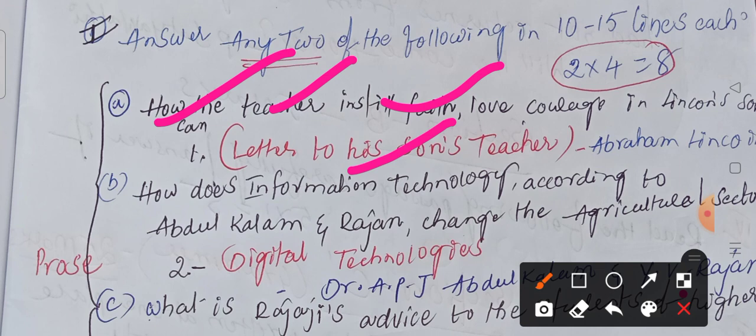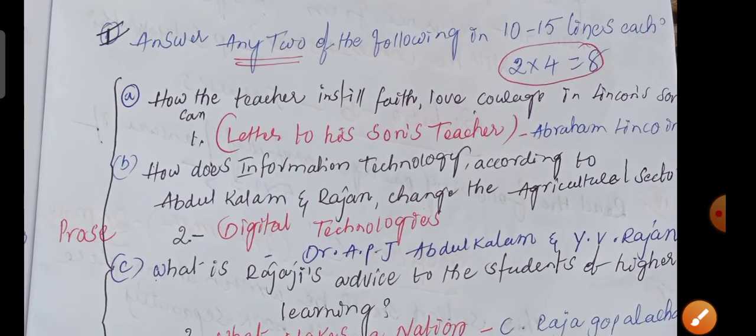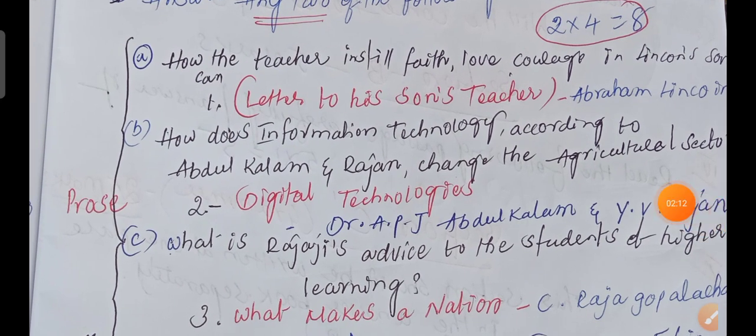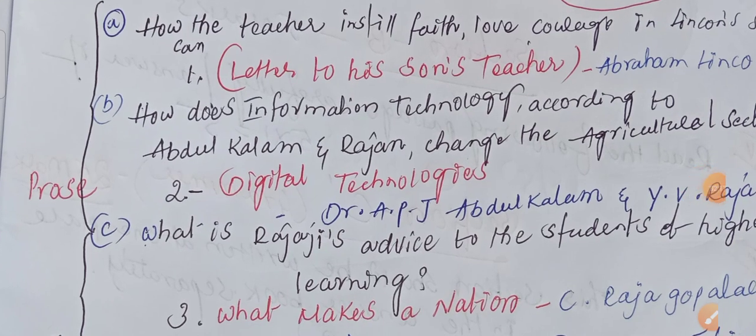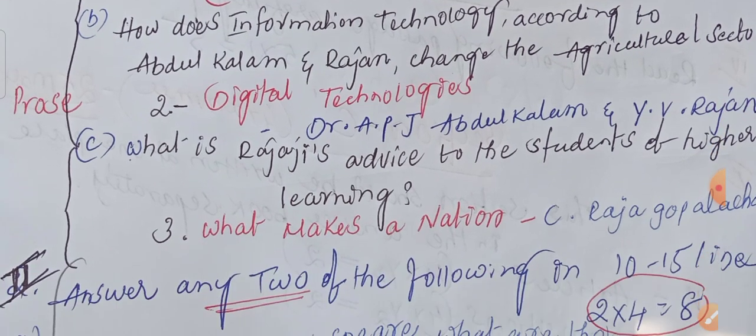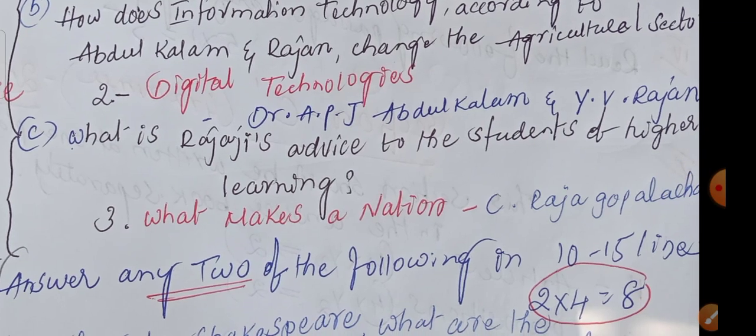This question came from the textbook prose, Letter to His Son's Teacher, written by Abraham Lincoln. Next, the second question: how does information technology, according to Abdul Kalam and Rajan, change the agriculture sector? This question came from the Digital Technology lesson in the prose, written by Dr. APJ Abdul Kalam and Y.V. Rajan. Next, the third question: what is Raja's advice to the students of higher learning? This question came from the prose lesson What Makes a Nation, written by C. Rajagopalachari.